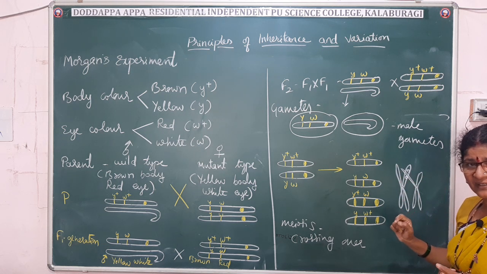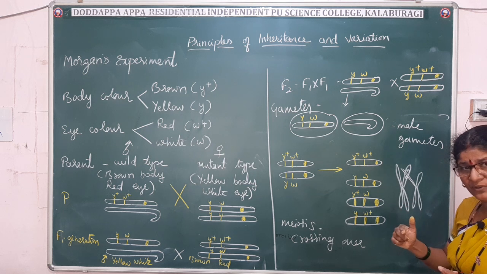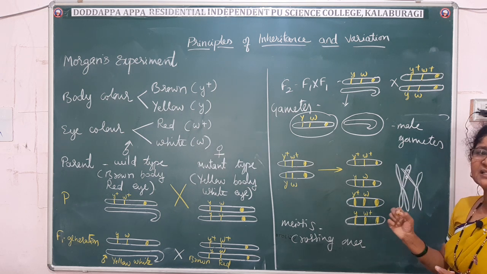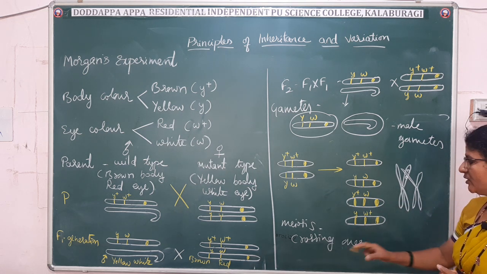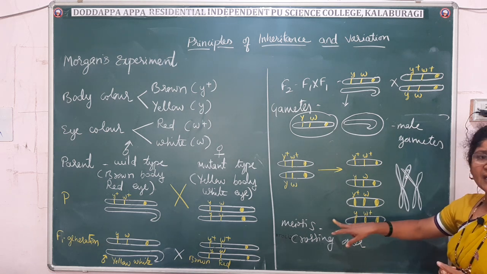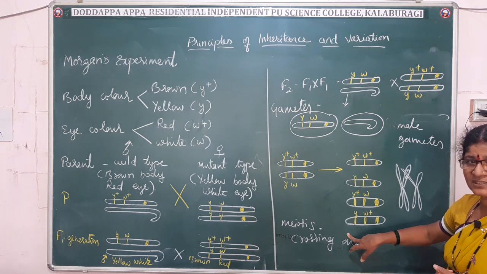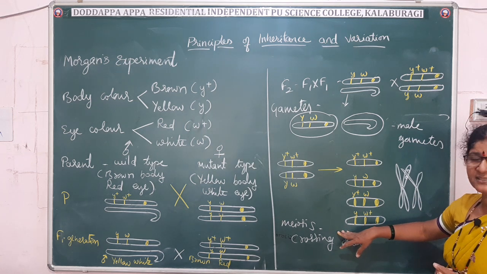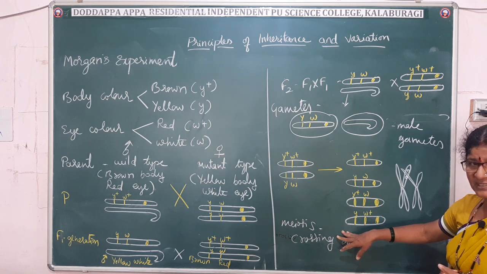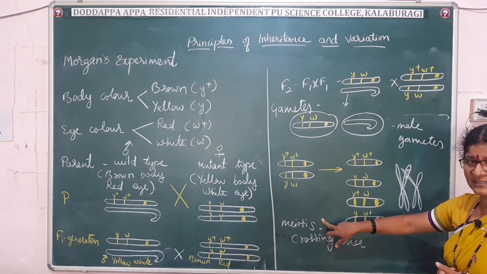All the gametes have X chromosomes only, but the recombination of the genes is different because of crossing over. And you have studied what crossing over is. It is the exchange of chromosomal segments during meiosis.